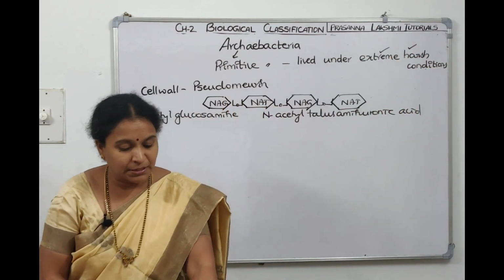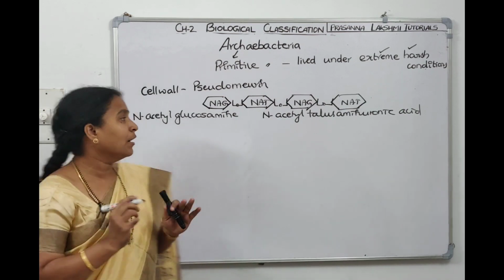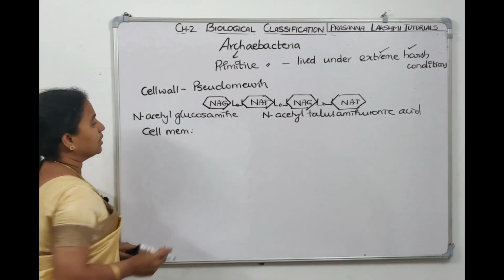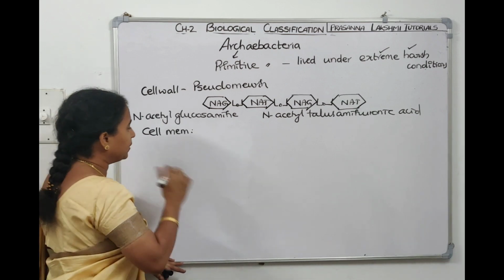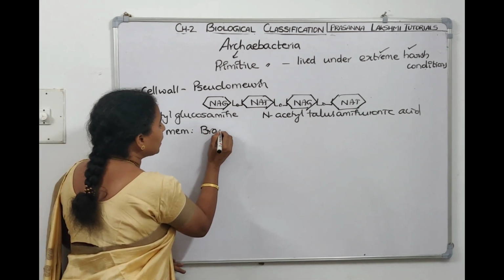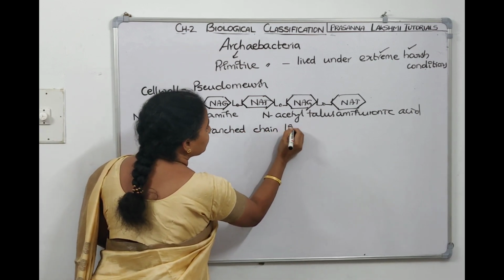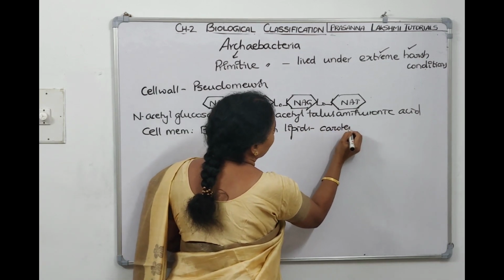Now this is a difference in the cell wall. When we talk about the cell membrane, what difference do we find in the cell membrane of the Archaebacteria? The cell membrane of Archaebacteria contains branched chain lipids, not plain lipids. They contain branched chain lipids, and they also contain carotenoids.